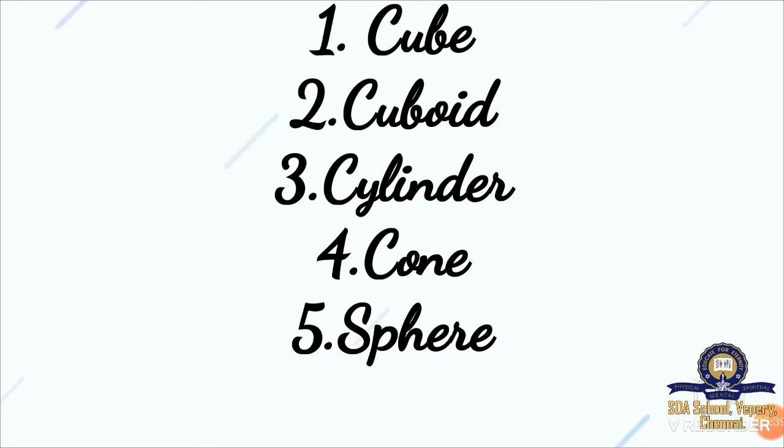The spelling for cube is C-U-B-E. The spelling for cuboid is C-U-B-O-I-D. The spelling for cylinder is C-Y-L-I-N-D-E-R. The spelling for cone is C-O-N-E. And the last spelling is sphere. This is very, very important. You should know to write the correct spelling.